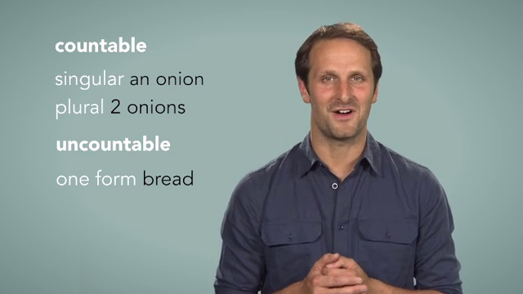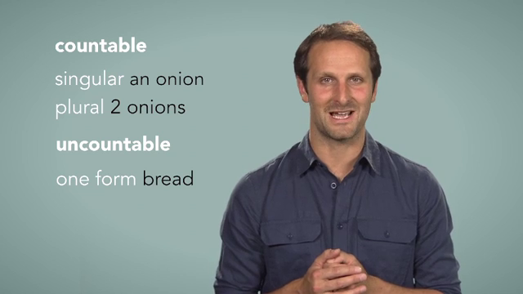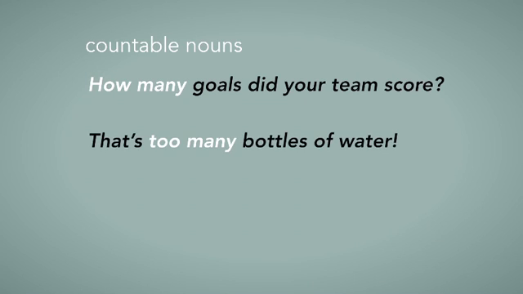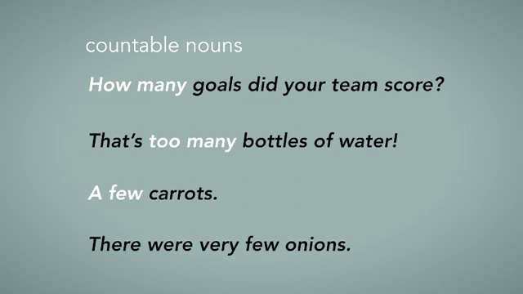Here are some quantifiers you can use with countable nouns. How many goals did your team score? That's too many bottles of water. A few carrots. There were very few onions.